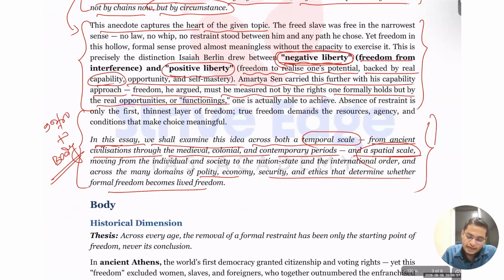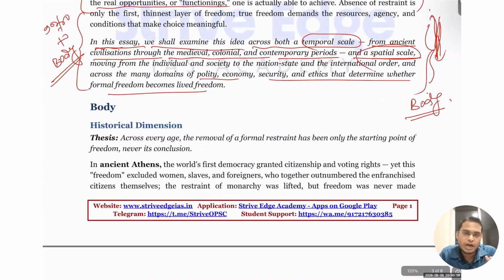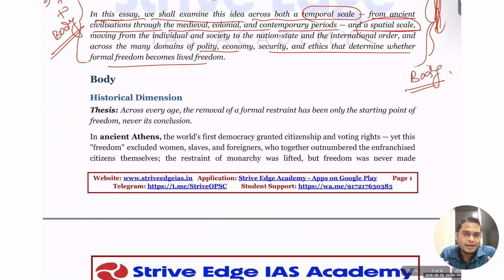Then this is the second anecdote we are writing with our introduction to the body. This is connecting our introduction with our body. And after that, you have to shift to the body, starting from the historical dimension. You can see ancient Athens. Athens is the first democracy.